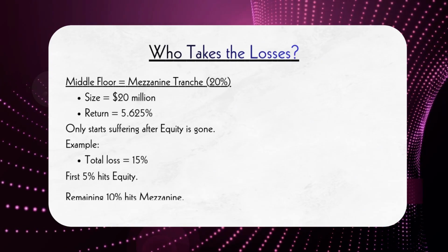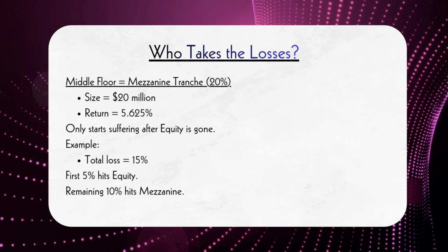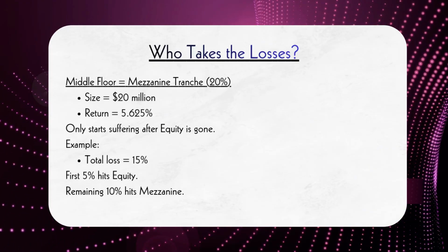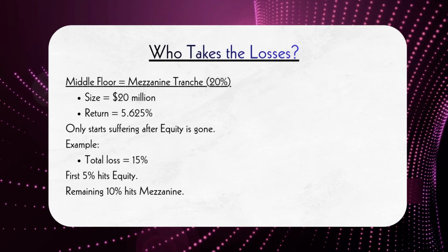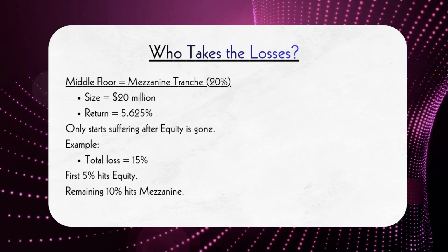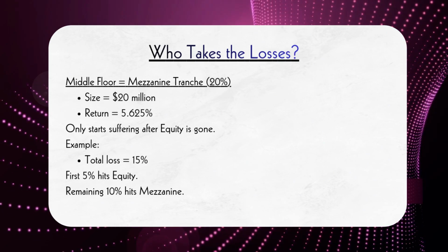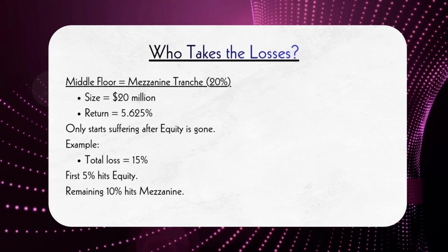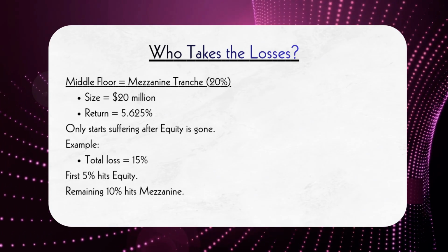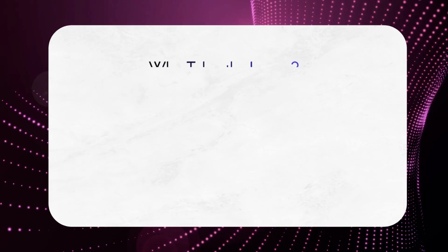Next comes the mezzanine tranche. This tranche covers losses from 5% to 25% of the total CDO. Its size is therefore $20 million. Since it takes less risk than equity, it earns a lower return, approximately 5.625% per year, or about $1.125 million annually. The mezzanine tranche starts absorbing losses only after the equity tranche has been exhausted. It remains protected until cumulative losses exceed 5%.